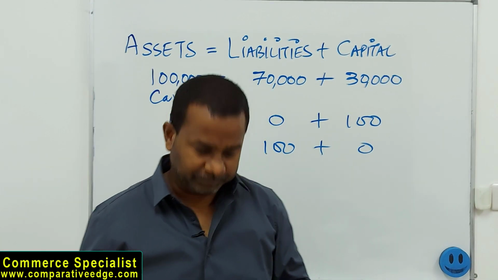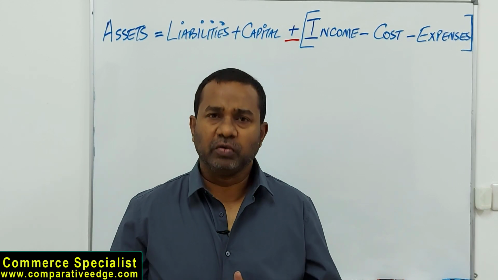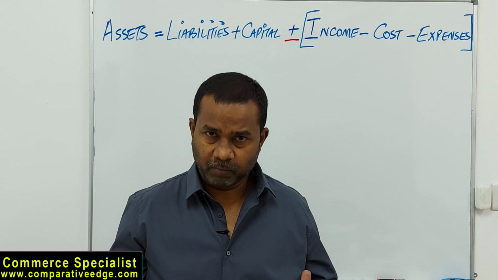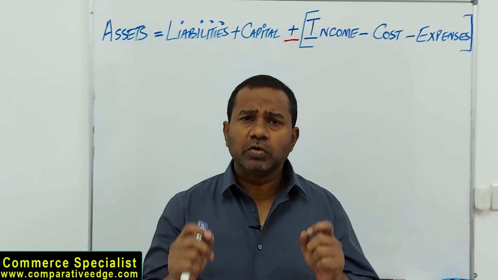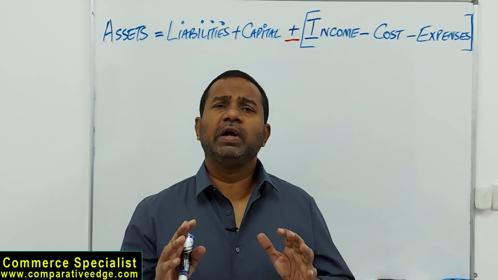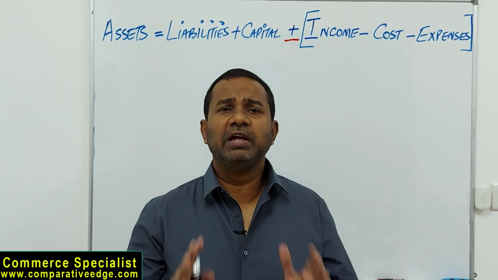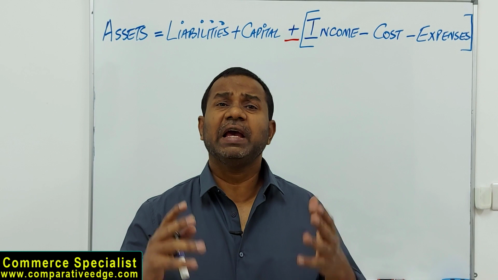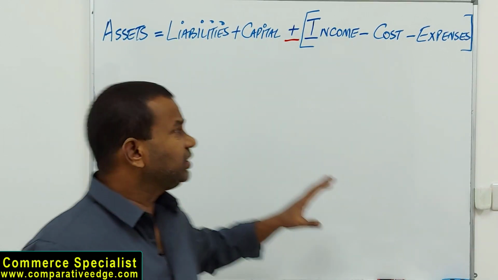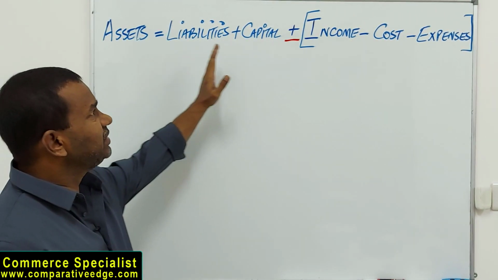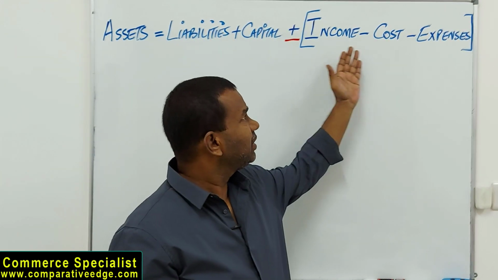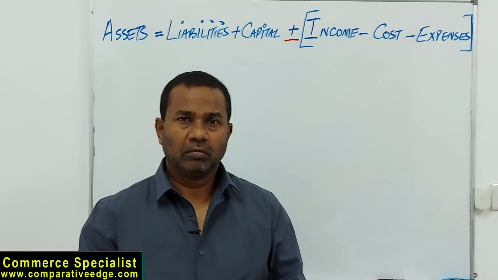Let's talk about that. So guys, after discussing the basic accounting equation, we are looking at the extension of it. And let me tell you, if you need to know accounting well, you need to understand the 6 heads of accounting, the 6 pillars of accounting, the 6 elements of accounting. The first 3 already you know: asset, liabilities, and capital. We're talking about the remaining 3: income, cost, and expenses.